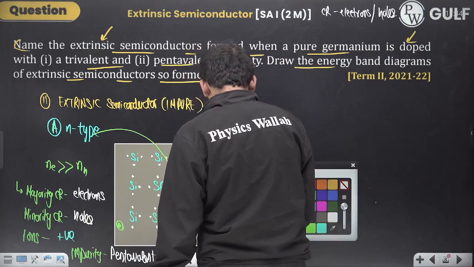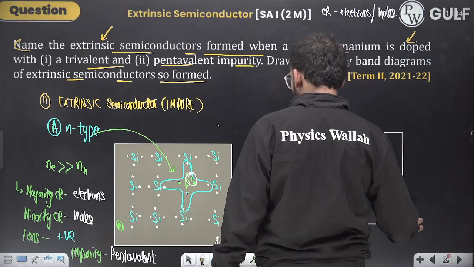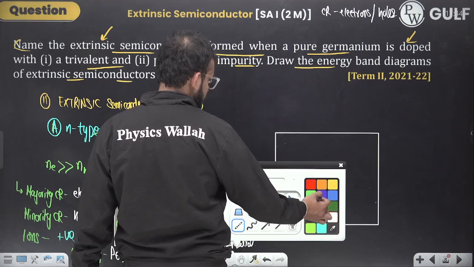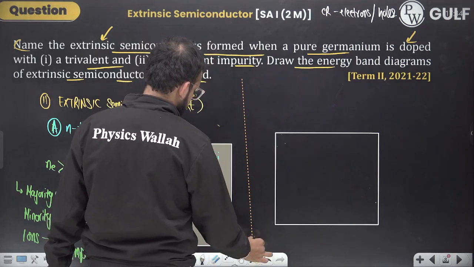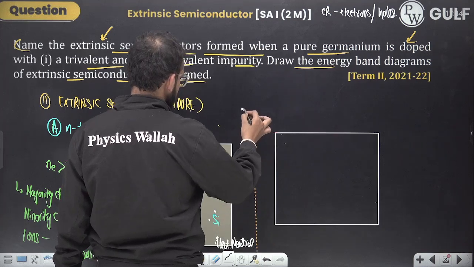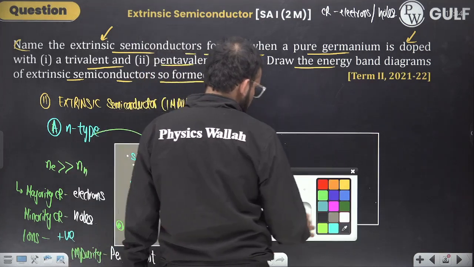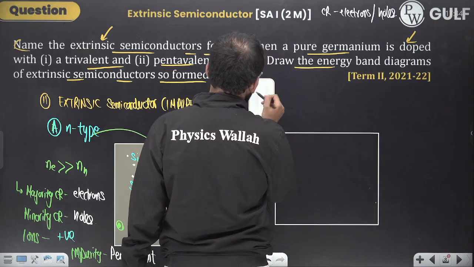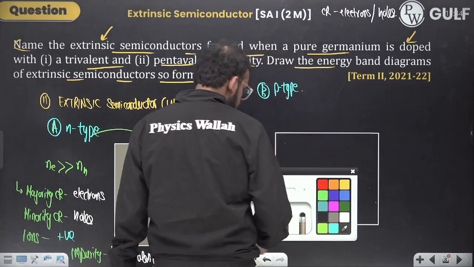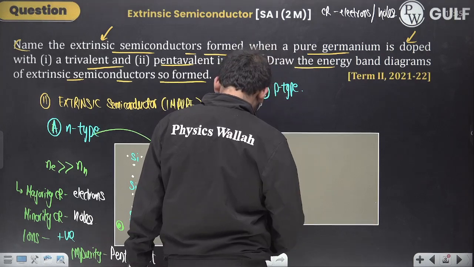Now there could be another possibility. Since it's a revision series, all of you know what the other possibility is. You are adding, it's a p-type semiconductor. Now most of you would have got what a p-type semiconductor is. Here the element that you add is referred to as the dopant.